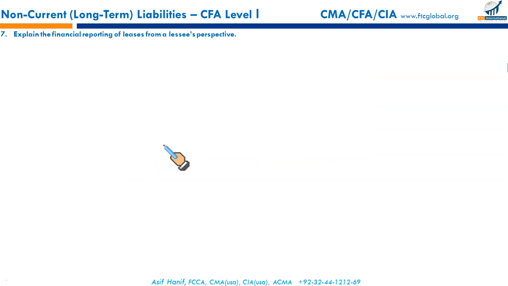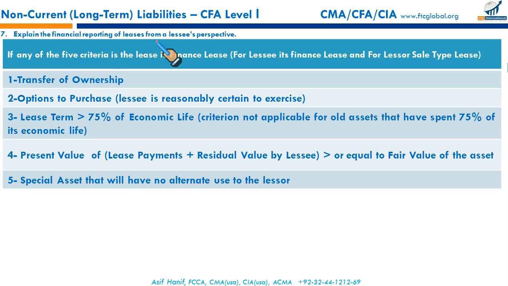Your next LOS, explain the financial reporting of leases from the lessee's perspective, and then the next one will be from the lessor's perspective. First of all, these are the specific criteria under US GAAP. If they are met, the lease will be classified as a finance lease for the lessee and a sales-type lease for the lessor. Let us read these specific criteria. This is not included in your syllabus. I hope not in the curriculum as well.